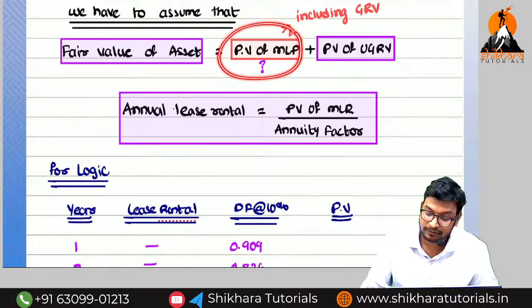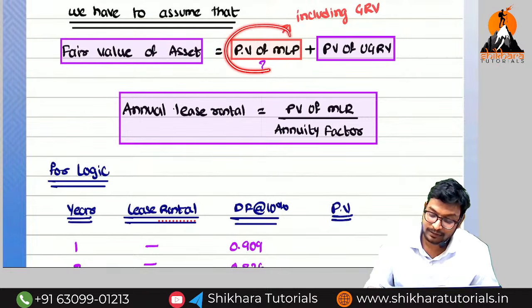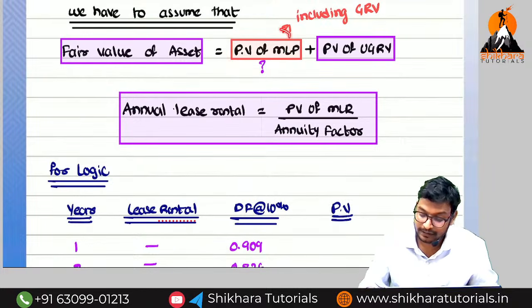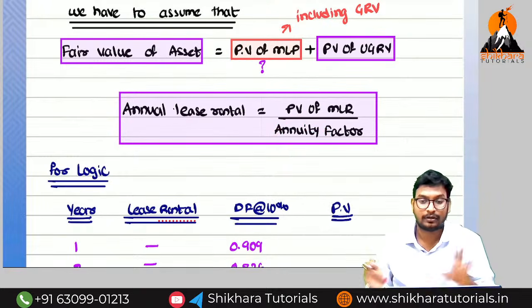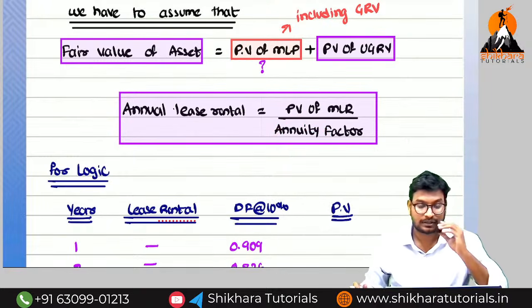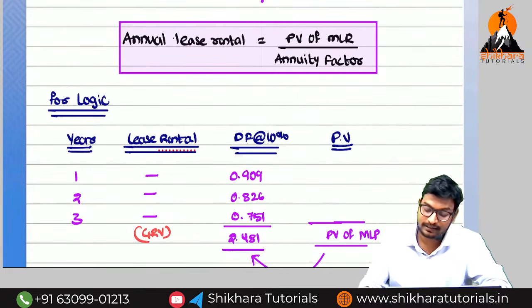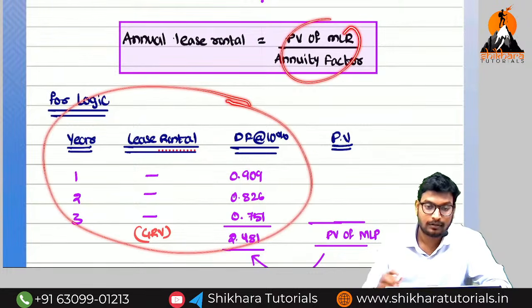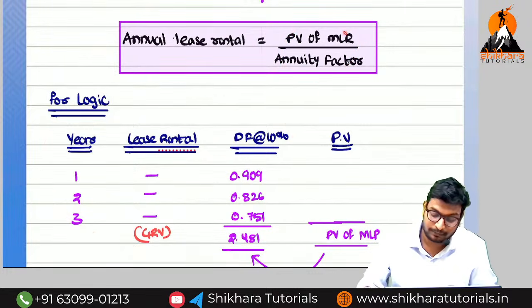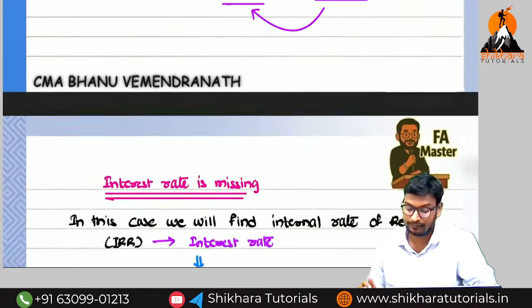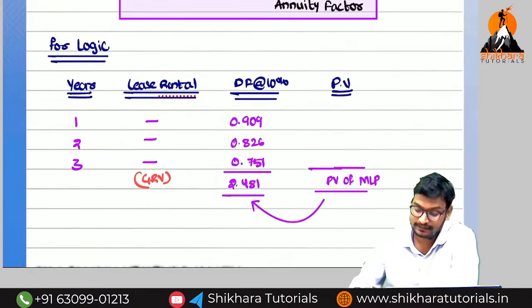How are we going to find this? Easy. Present value of minimum lease rental is equal to fair value of asset minus present value of unguaranteed residual value. Divide this by the annuity factor and we get the annual lease rental, and the remaining things are the same. Sir, can you explain with some example? I will explain. We should not remember the logic, we have to remember the formula.